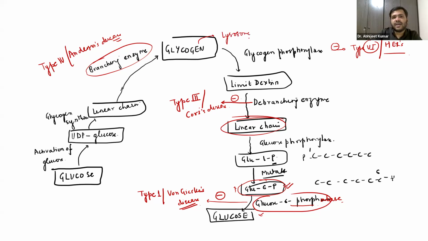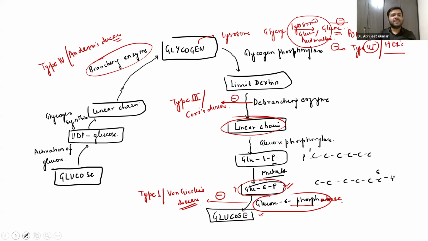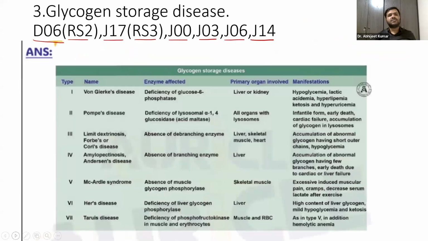In the lysosome, we have an enzyme which converts this glycogen into glucose. That is the lysosomal glucosidase or acid maltase. Remember, guys, if this is absent, it will lead to Pompe's disease. That is something you have to remember. That is also mentioned in this chart.